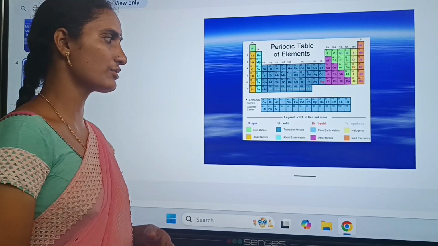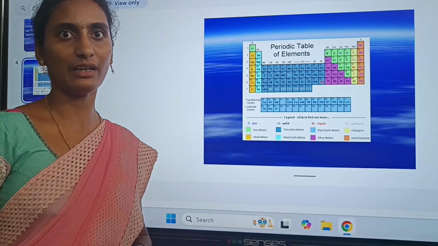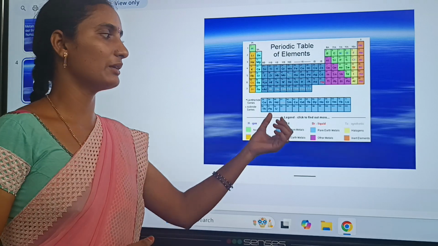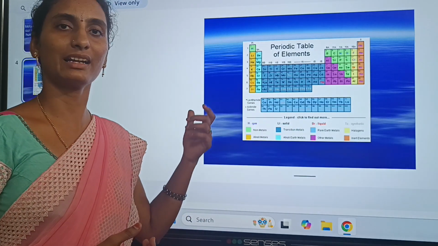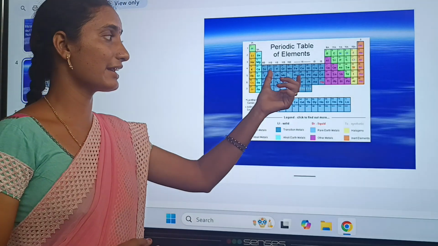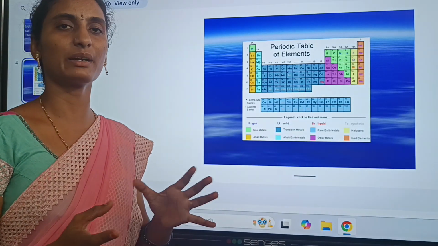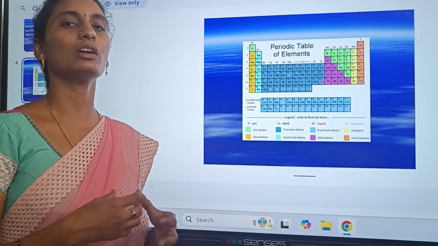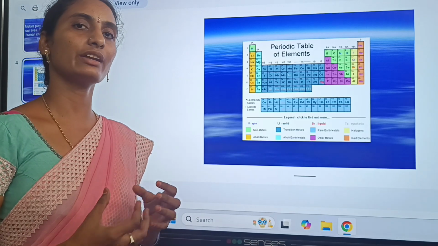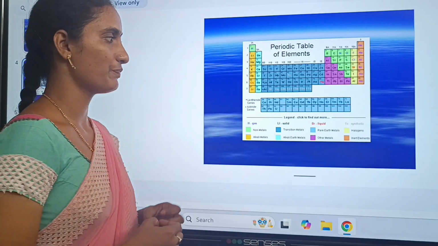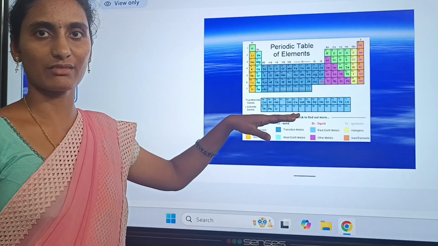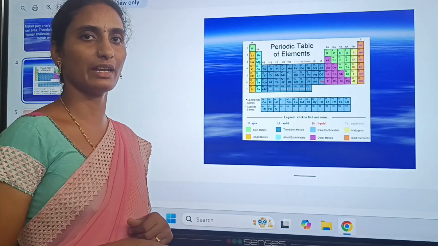Among metals also there are different types, like alkali metals, transition metals, alkaline earth metals, rare earth metals and other metals. Other metals are those that have all types of characteristics, including some other characteristics also. That's why metals can be classified into so many types.